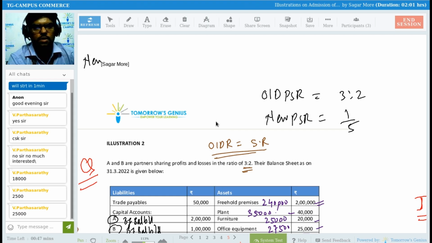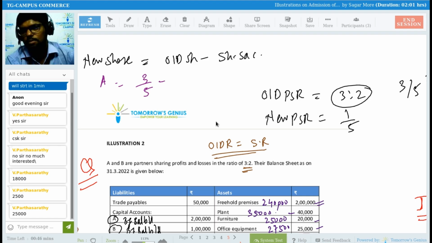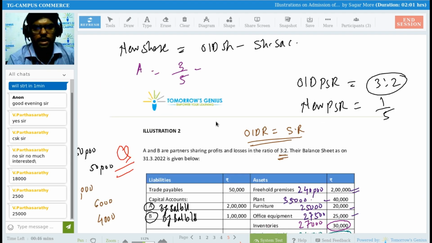Sir, new share is equal to old share minus share sacrifice. So the share sacrifice we know now, 3/5 and 2/5 only. Right, so I can put this into the formula. For A, old share was 3/5, minus, share sacrifice is 1/5, we did that, no?